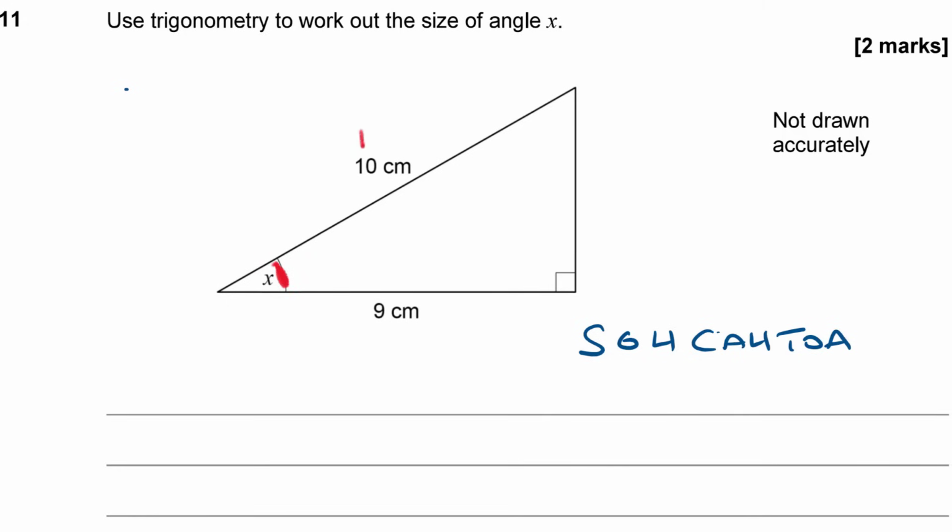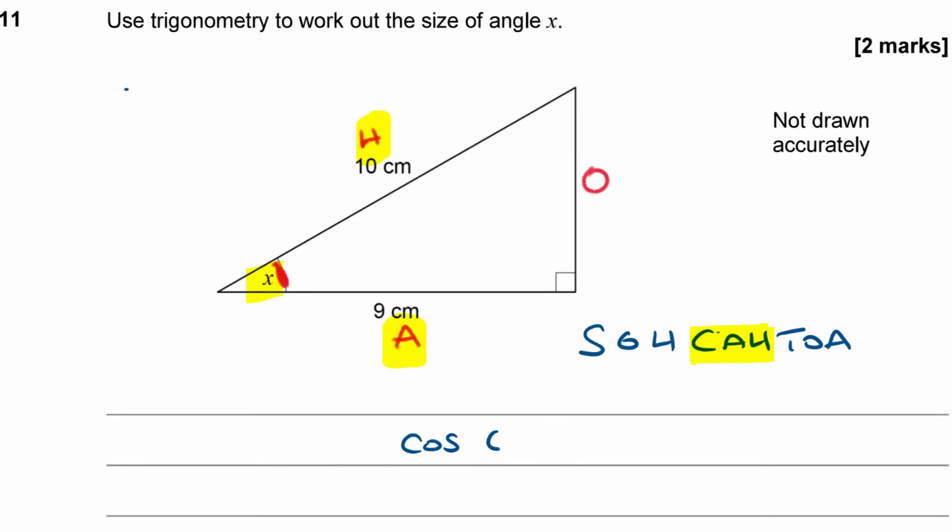So that means, well, that's the longest side, isn't it? So it's the hypotenuse. This 9 joins onto it, so it's the adjacent, and that makes the other side the opposite. So I have been given the adjacent and the hypotenuse, and I want x. So the ratio that includes the adjacent and the hypotenuse is that one there. Cosine. So let's write that out fully then.